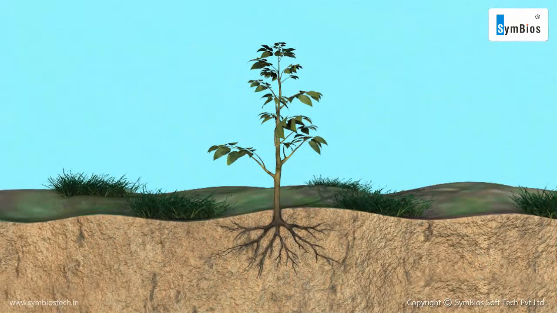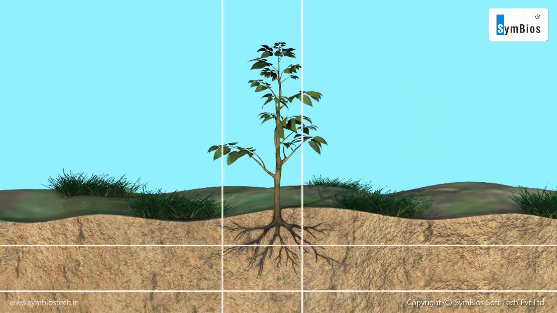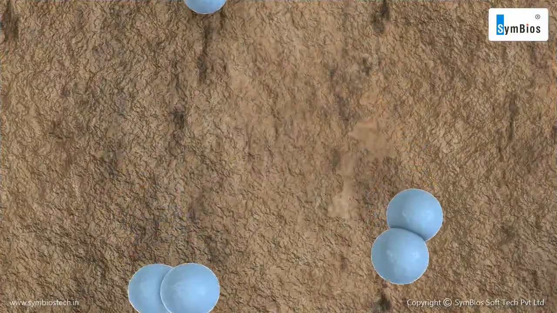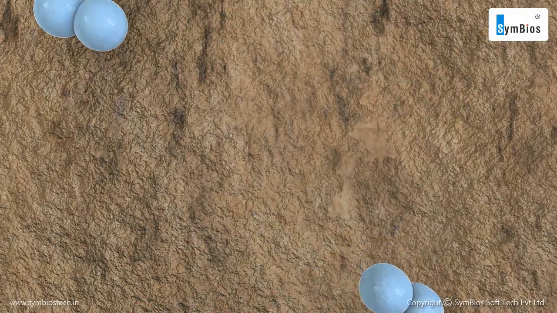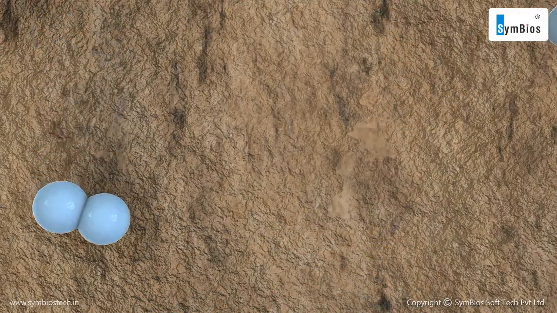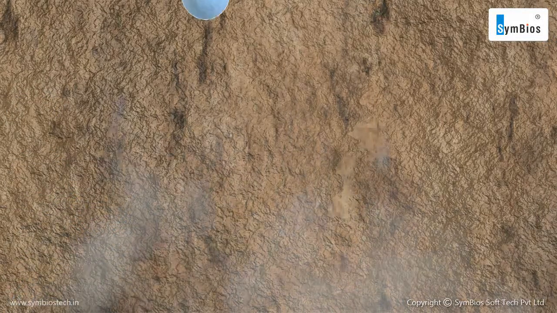Some bacteria, such as Rhizobium bacteria, live in the root nodules of legume plants such as gram, pea, and beans. These bacteria absorb the nitrogen from the atmosphere and convert it into nitrates, which serve as natural fertilizer for the plant. Hence, they increase the fertility of the soil.